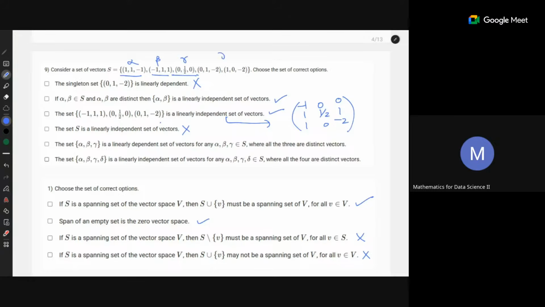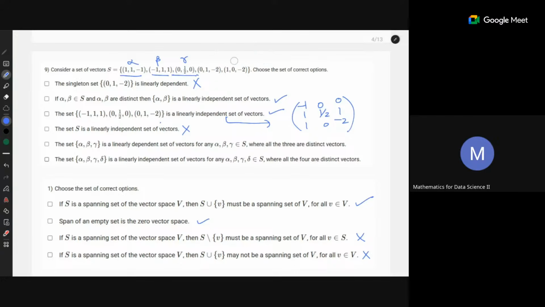Then you can see that gamma is nothing but alpha plus beta by 2. So option C is also clear.